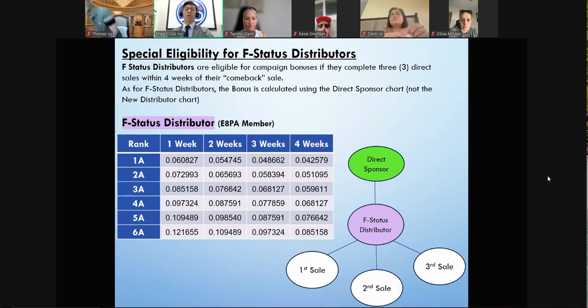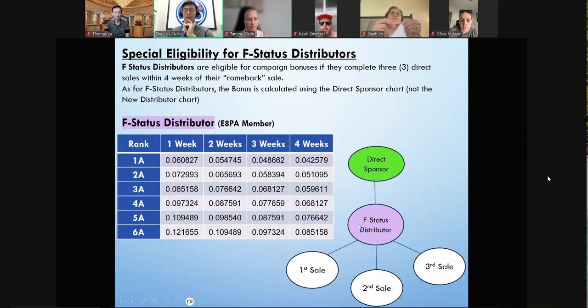Okay, so for this campaign, one thing that's totally different from the similar campaigns we've done in the past is the special eligibility for F-status distributors. F-status distributors are also eligible for campaign bonuses if they complete 3 direct sales within 4 weeks of their comeback sale. I call it the comeback sale after their F status.